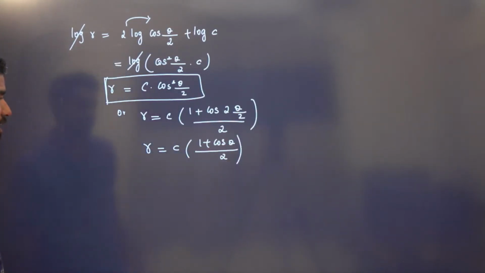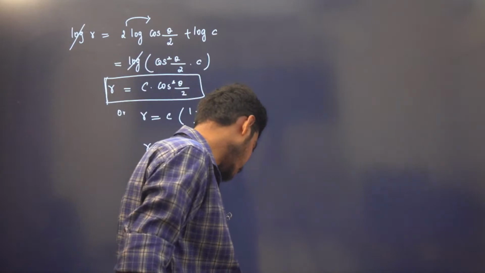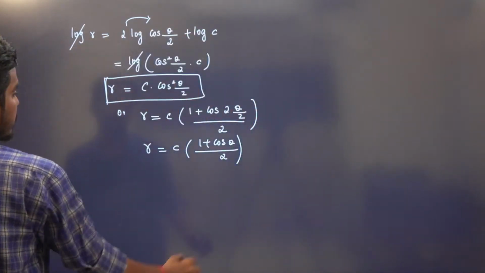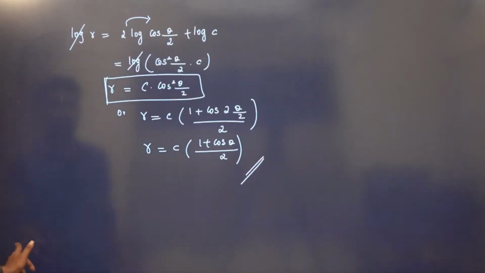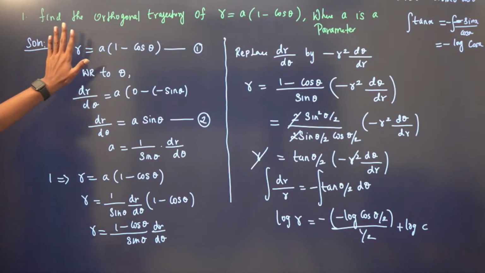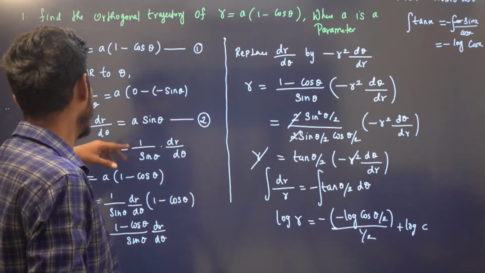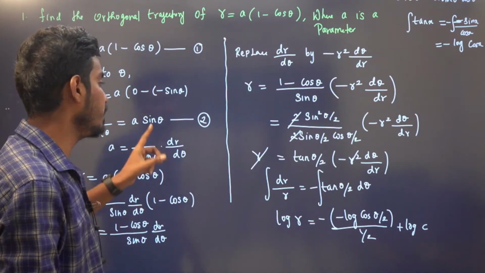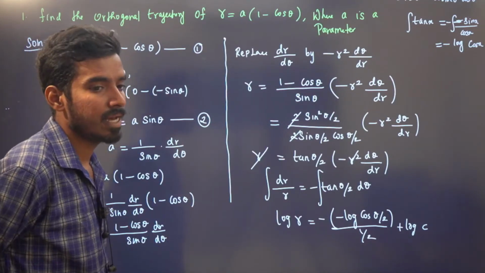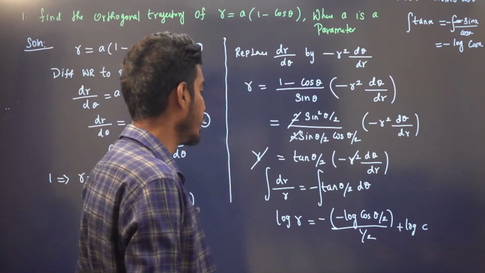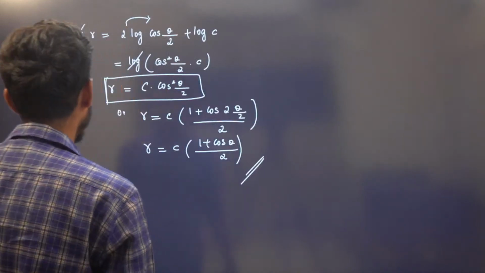So both are the same, right? This is the required orthogonal trajectory. So very simple. You just have to differentiate with respect to theta, eliminate the parameter, and then you replace dr by d theta with minus r square d theta by dr. Integrate, you get the answer.